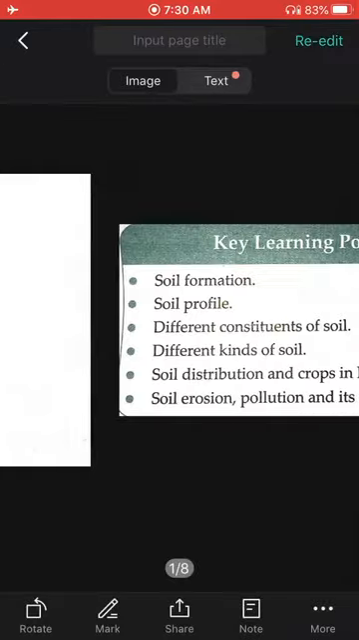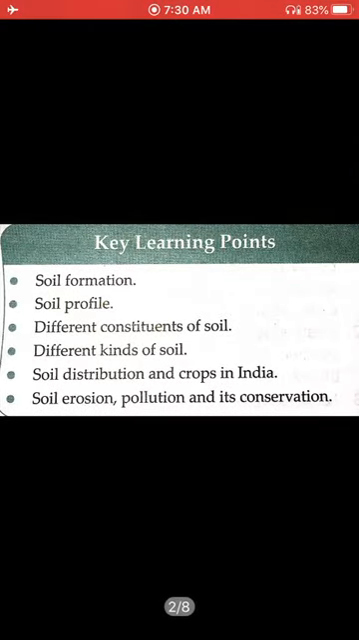What are those? We are going to study how soil is formed, what is soil profile, different constituents of soil, different kinds of soil, soil distribution and crops in India, soil erosion, pollution and its conservation. These are the points which we are going to study in this particular chapter.